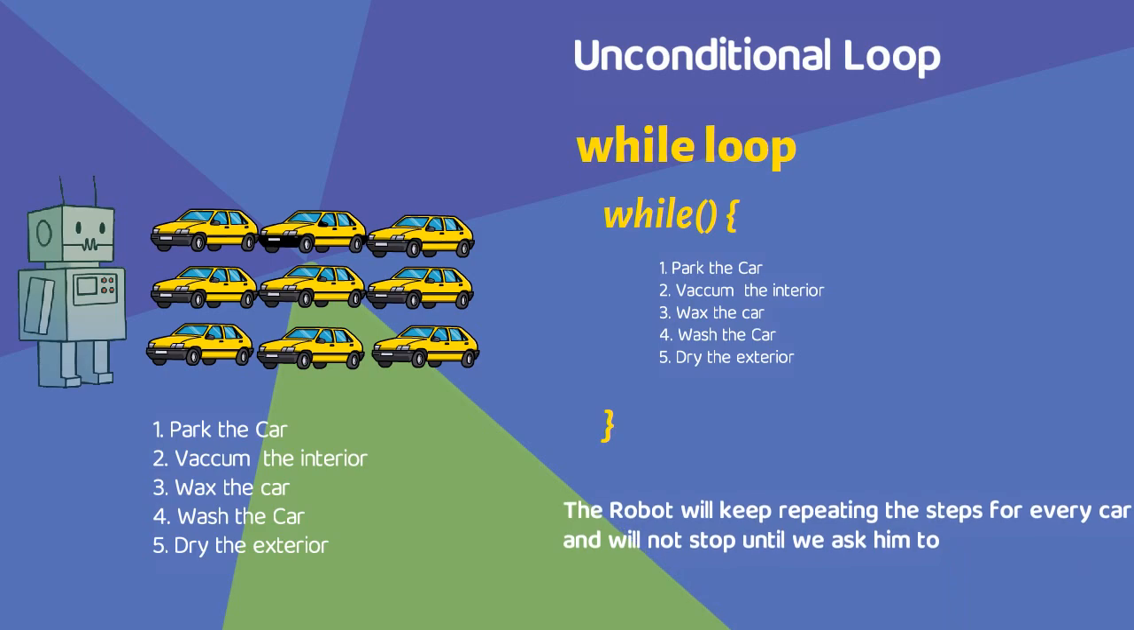The robot will keep repeating the steps for every car and will not stop until we program it to stop with a break statement. Hope you understood the concept of loop.